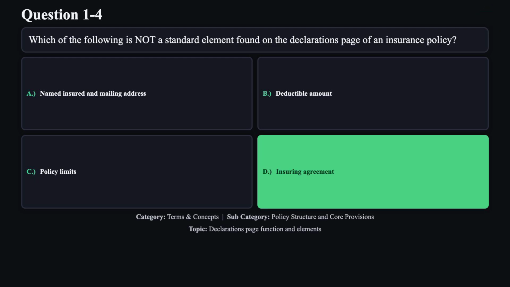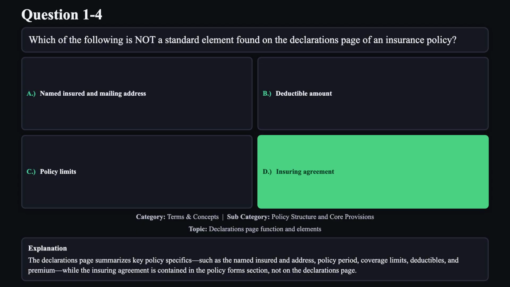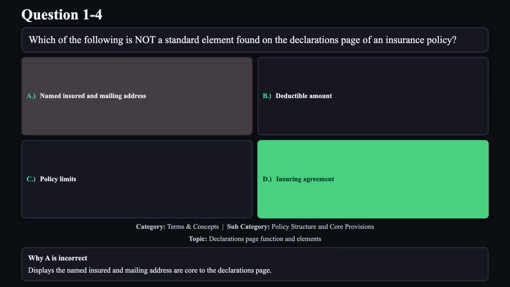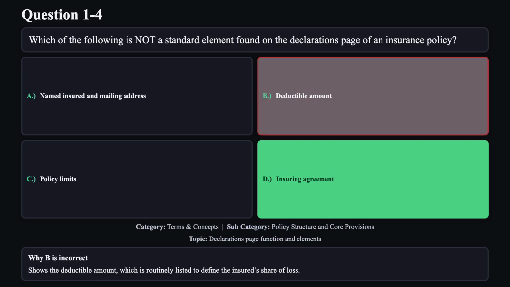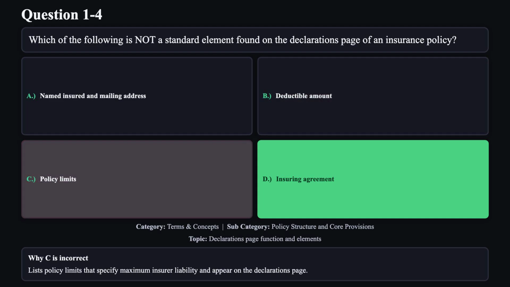The correct answer is D. The declarations page summarizes key policy specifics, such as the named insured and address, policy period, coverage limits, deductibles, and premium, while the insuring agreement is contained in the policy form section, not on the declarations page. Reason A is not correct. Displays the named insured and mailing address are core to the declarations page. Reason B is not correct. Shows the deductible amount, which is routinely listed to define the insured's share of loss. Reason C is not correct. Lists policy limits that specify maximum insured liability and appear on the declarations page.